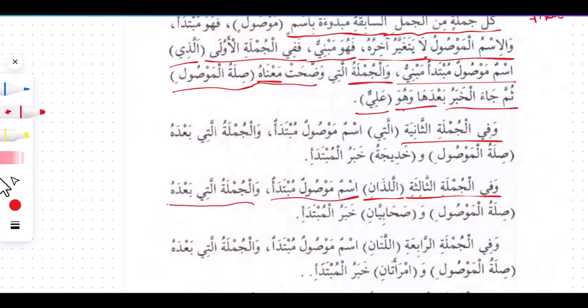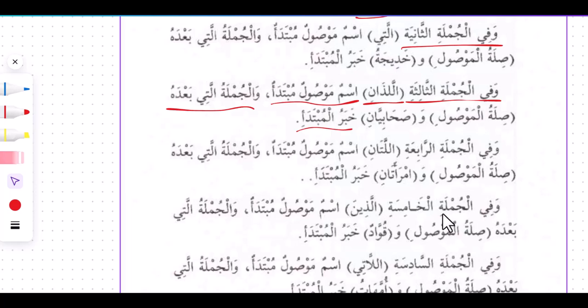والجملة التي بعده صلة الموصول, and the sentence that immediately comes after the اللذان is going to be referred to as silatul mawsul. Sahabiyan khabarul mubtada. We have explained this at the beginning of the dars. So what's going on? في الجملة الرابعة, and in the fourth sentence we have اللتان اسم موصول مبتدأ والجملة التي بعده صلة الموصول امرأتان خبر المبتدأ.